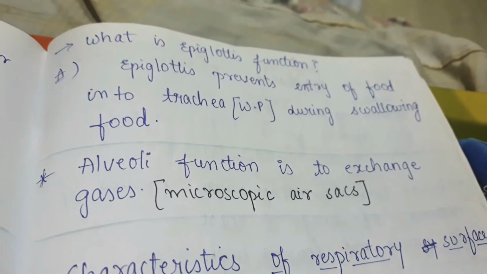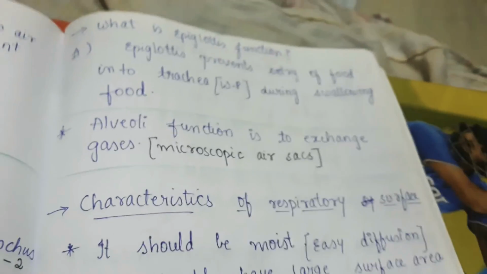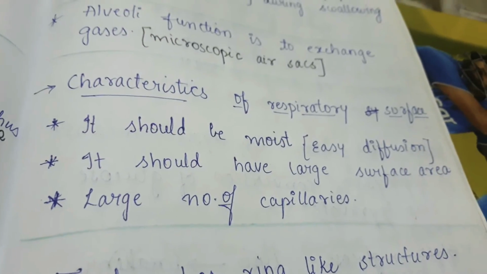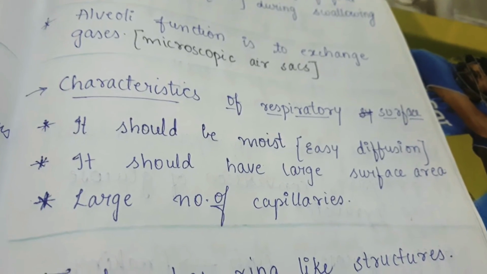Now, what is the function of alveoli? Their function is to exchange gases. Alveoli are microscopic air sacs. Now let us see the characteristics of the respiratory surface. So it should be moist, it means it should be humid every time.